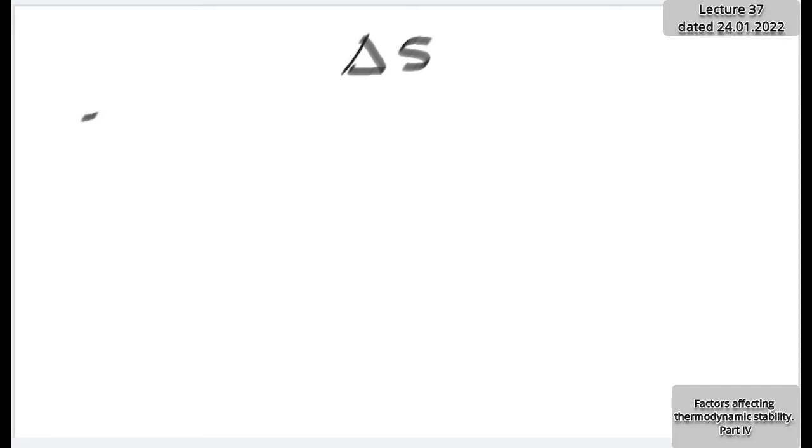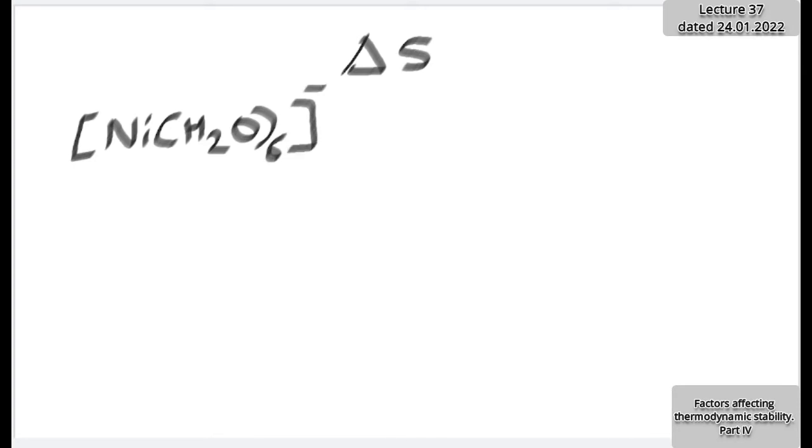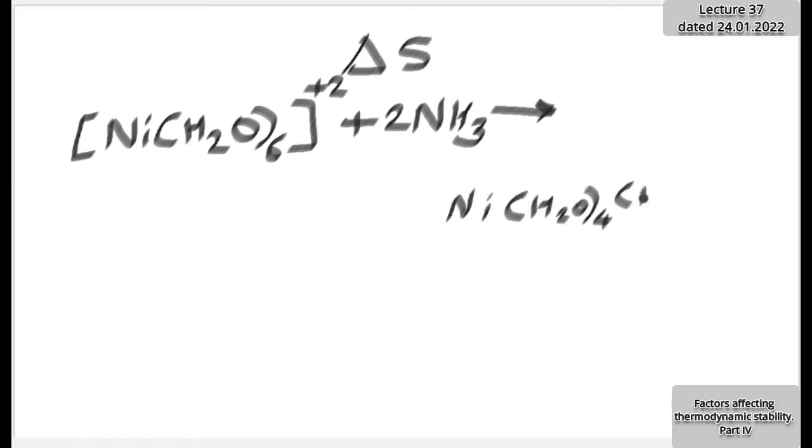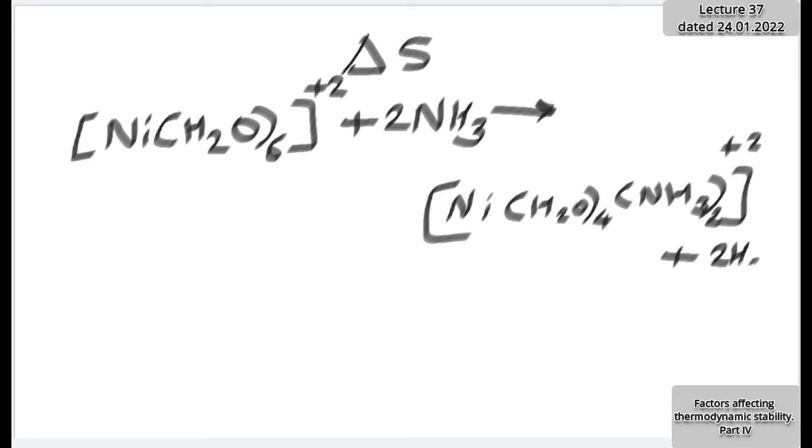If I consider, say, a nickel aquo complex, an octahedral complex, Ni(H2O)6 2+, basics should be there with you. Nickel can carry the plus 2 charge. And if I add ammonia molecules to this, considering for the time being only 2 ammonia molecules, adding stepwise, then the reaction will give the product Ni(H2O)4(NH3)2 2+, the charge will not change, plus 2 water molecules which are displaced. This is our reaction.